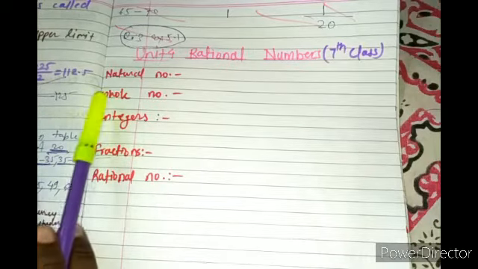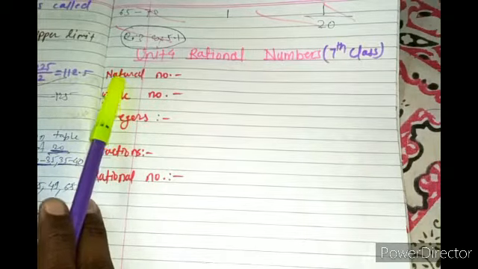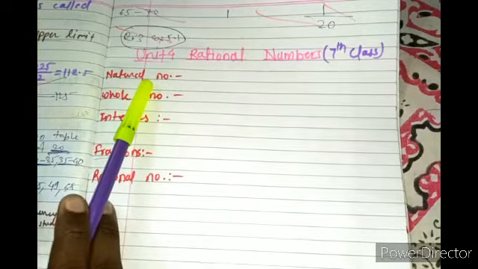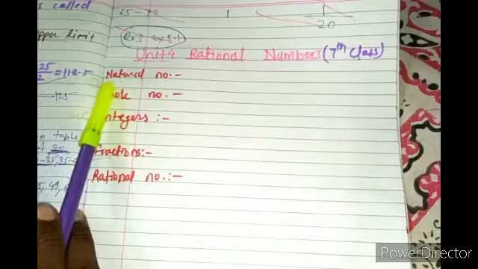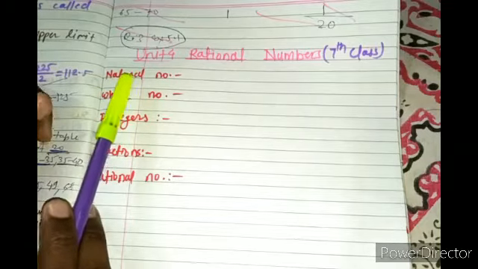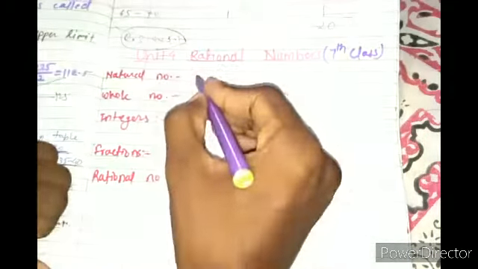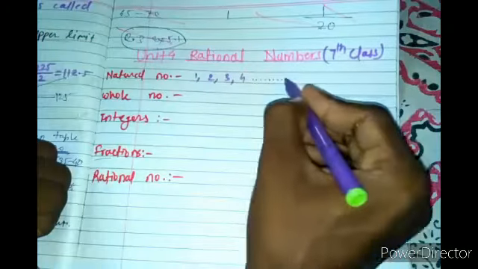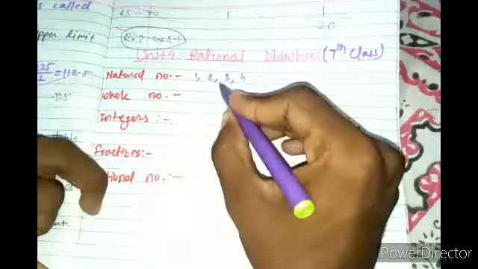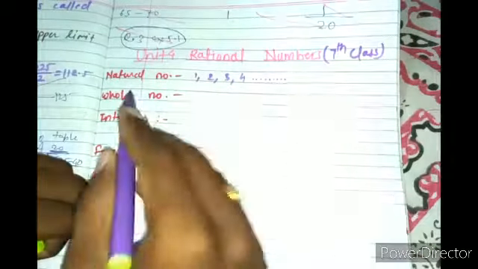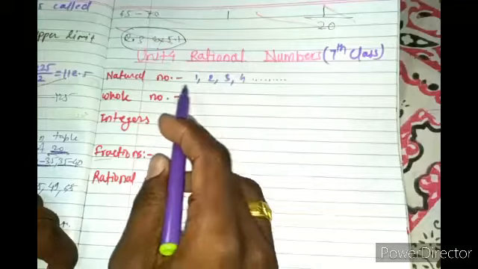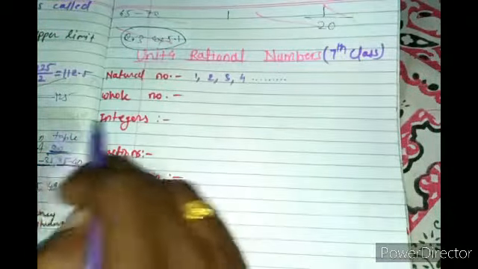In types of numbers, the first category that you are able to see is natural number. What is meant by natural number? So natural numbers are those numbers which are counting numbers, right? Starting from 1, 2, 3, 4, and so on, are all counting numbers, right? And these are counting numbers, and we get them naturally, that is 1, 2, 3, 4, naturally we know that. So it is natural number.